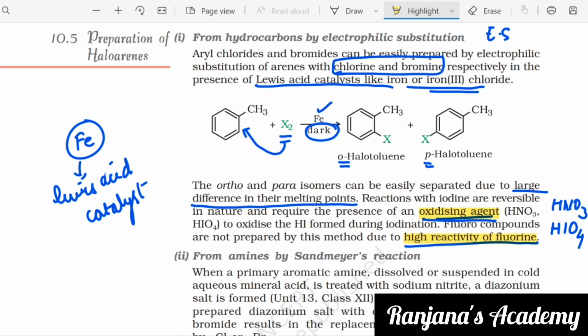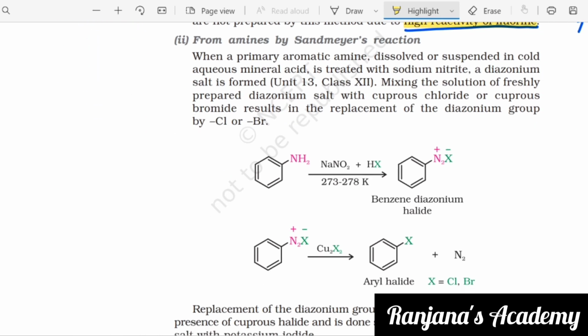Yes? Okay, the second type of preparation of haloarenes is from amines by Sandmeyer's reaction. So what is Sandmeyer's reaction? When a primary aromatic amine dissolved or suspended in cold aqueous mineral acid is treated with sodium nitrite. What is the formula of sodium nitrite? NaNO2. Okay, so a diazonium salt is formed. What do you get here? Benzene diazonium halide. Mixing the solution of freshly prepared diazonium salt with cuprous chloride or cuprous bromide results in the replacement of diazonium group. Right?